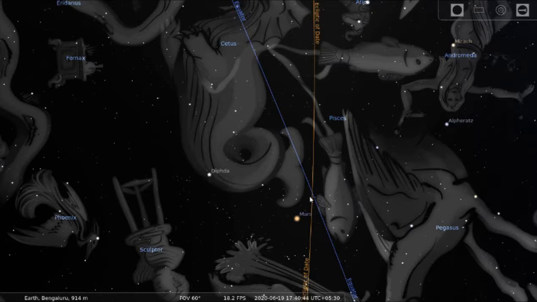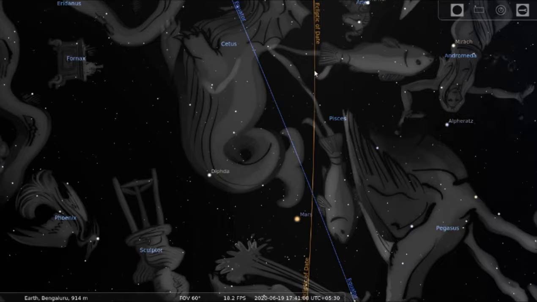So if the sun starts from this point, in 12 months the sun will come back to this point. It will keep on moving every day by a certain amount. If you keep on measuring the position of the sun at the same time every day, you will see that the sun is actually shifting its position in relation to the background constellations. So in 12 months, the sun will come back to this point.